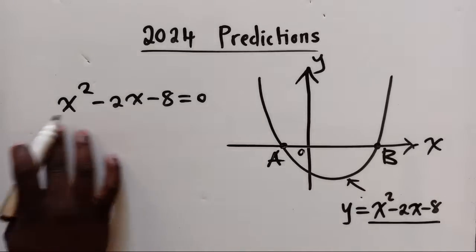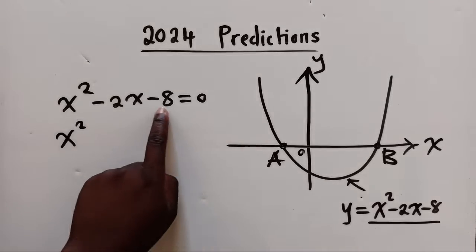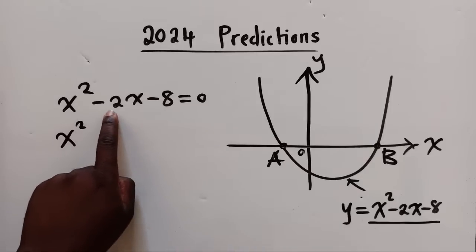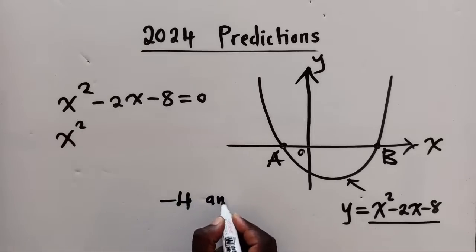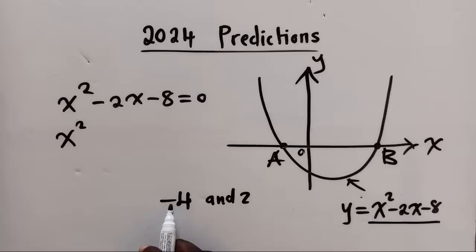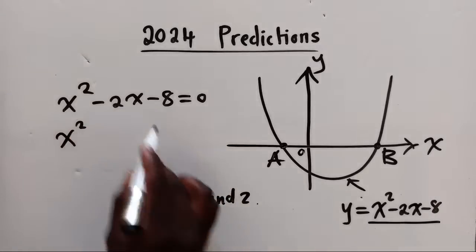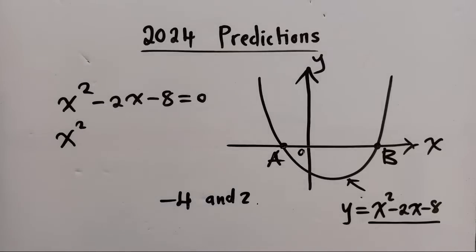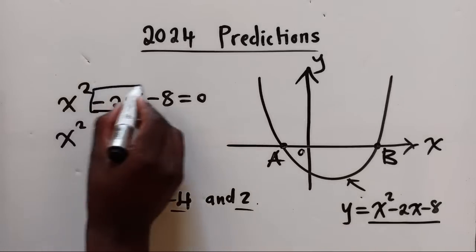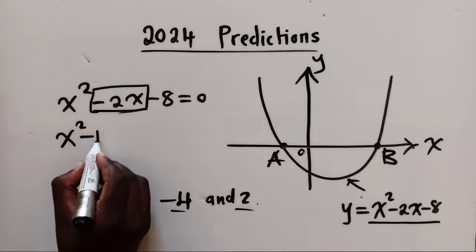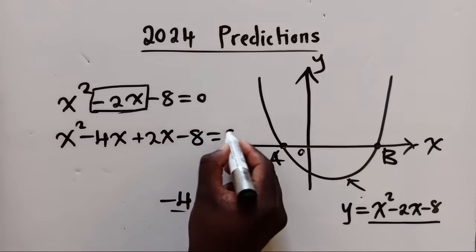So solving this quadratic equation, we're going to find two numbers. When we multiply them, they give us -8, and when we add them, they give us -2. These two numbers are -4 and 2, because -4 times 2 gives -8, and -4 plus 2 gives -2. Now these two numbers, you write them in place of the -2x. So it will be x power 2 minus 4x plus 2x minus 8 is equal to 0.